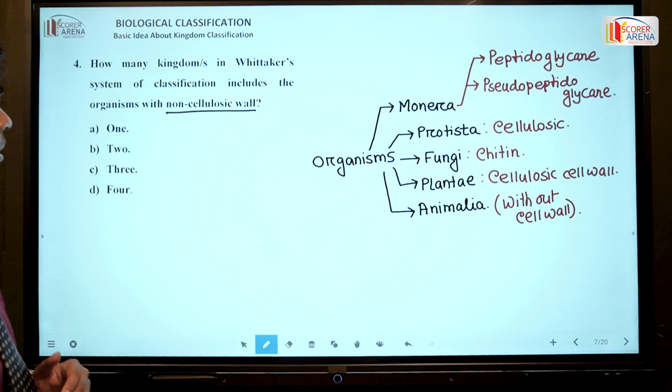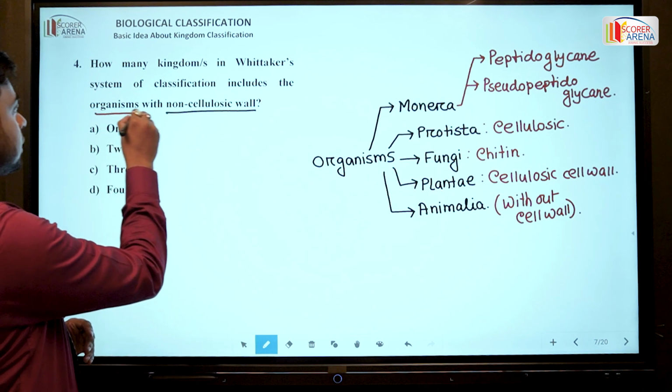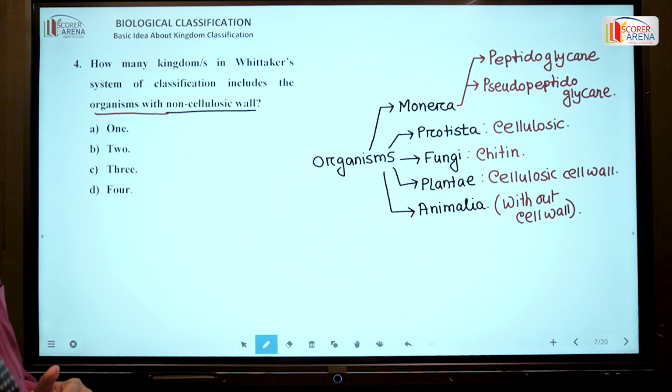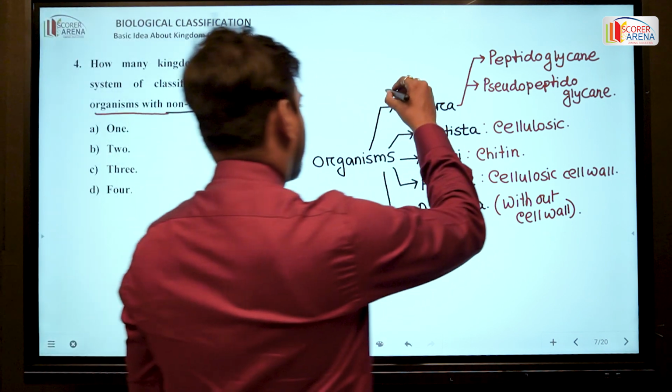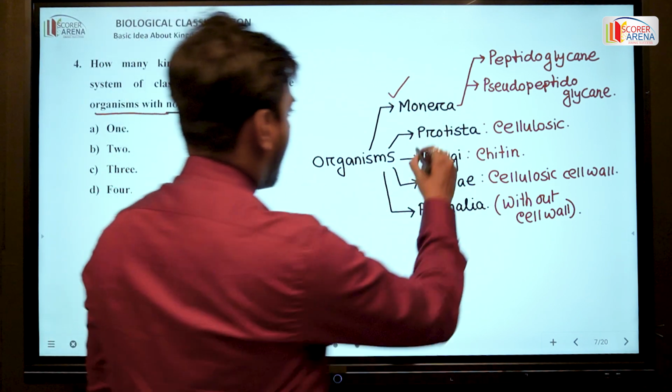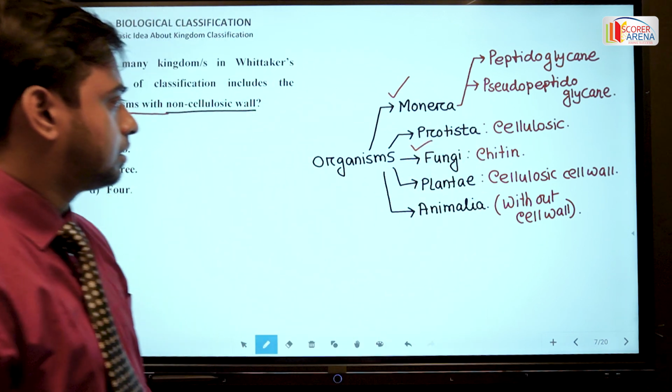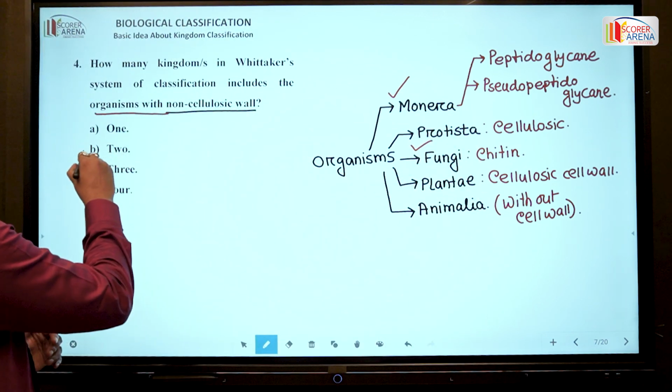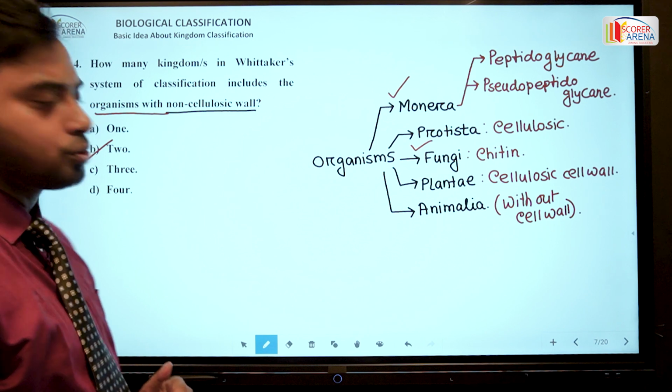Okay, so the organisms with non-cellulosic cell wall include those under Monera and fungi. So the answer will be option 2.